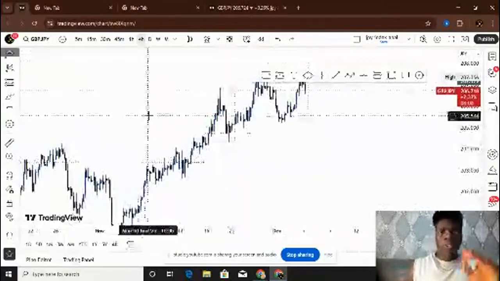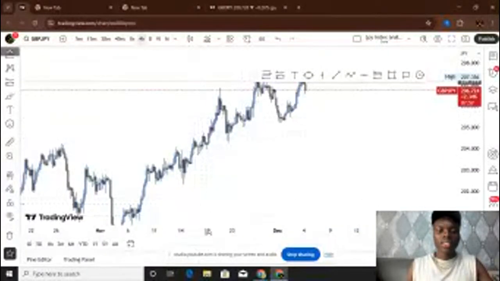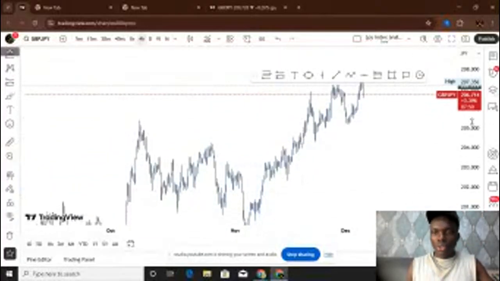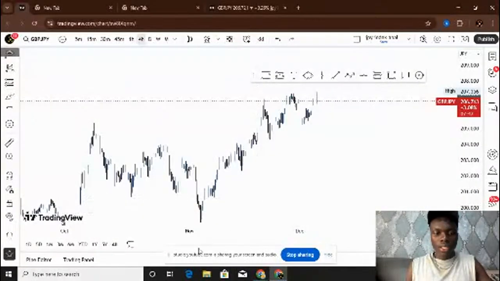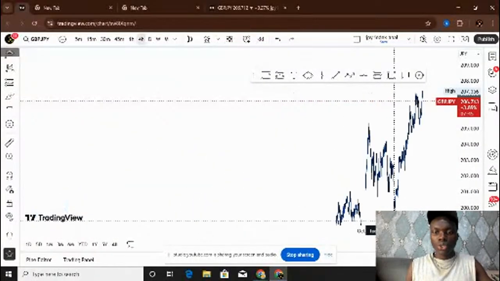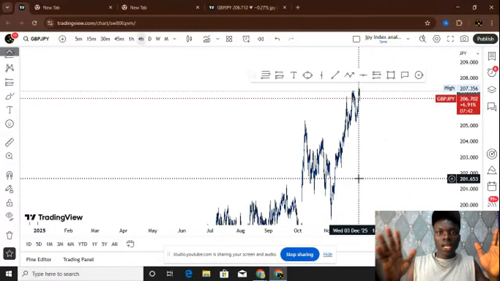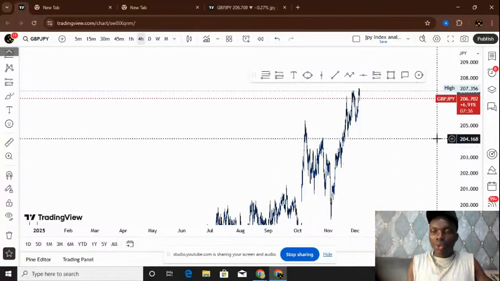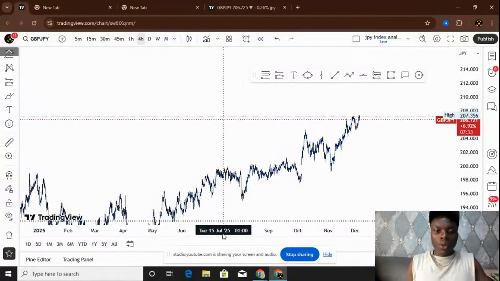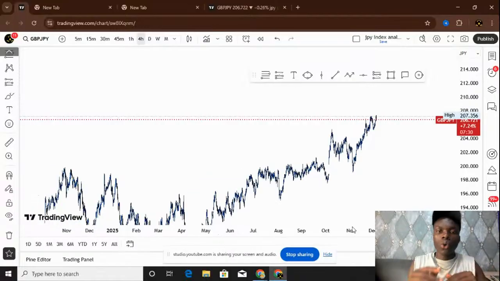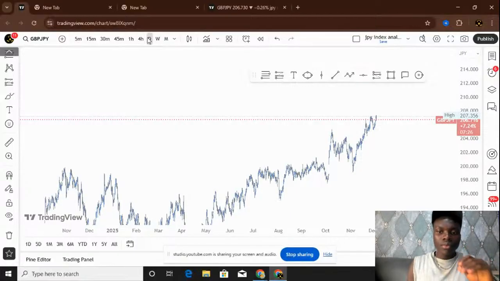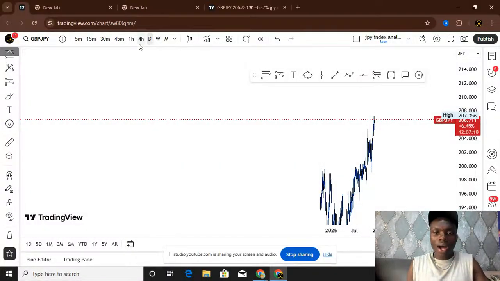On the 4-hour time frame, what I normally do is go on the 4-hour or the higher time frame, and I would love to know what's happening first. It's kind of like a map. I'll zoom everything in and zoom everything out to see what's happening. Once I zoom out, I want to see key resistance points. On the 4-hour, if I can't see key resistance points, I'll go again to the daily. This is what I do. If I don't see what I want on the 4-hour, I go on the daily.